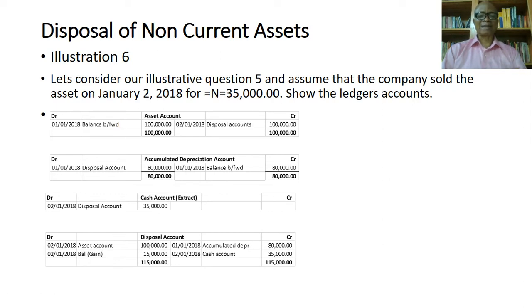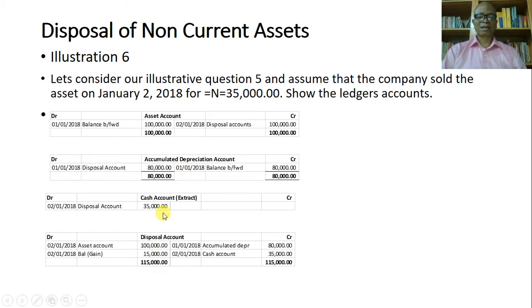There could be other assets that will form part of your asset account, and that portion will also already be part of the balance brought forward. So you have a disposal account because the 100,000 is taken out because you sold the asset. So 100,000 is taken out, and of course you debit your disposal account.